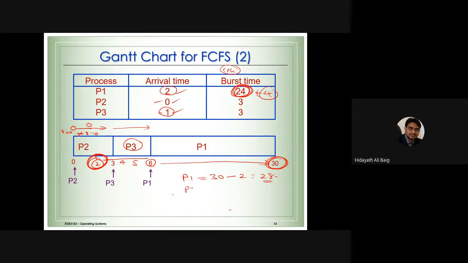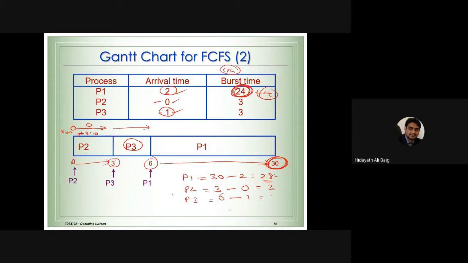Let's go to process 2. Process 2 completed the job at 3 milliseconds. And what is the arrival time? 0. So 3 milliseconds. If you understand logically also, process 2 came straight away and completed the job straight away. How long did it take to complete the job? 3 milliseconds. That's it. No waiting time for this, and it did not come late, so minus arrival time is also 0. Now process 3 completed the job at 6 milliseconds. It came to the system at 1 millisecond.